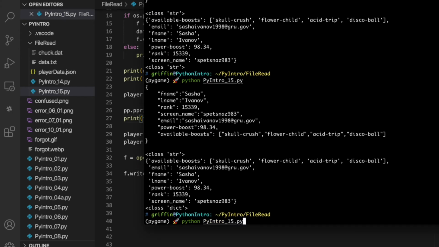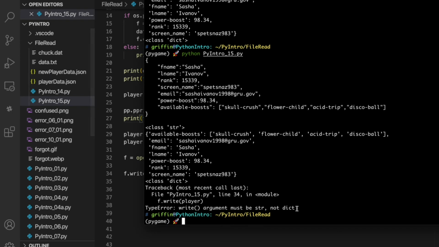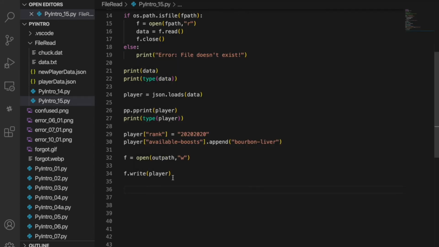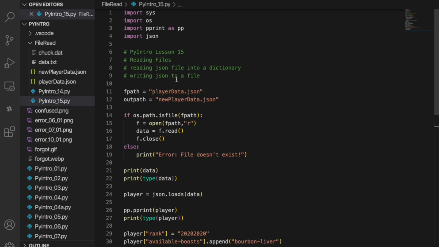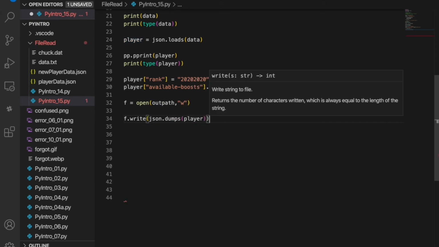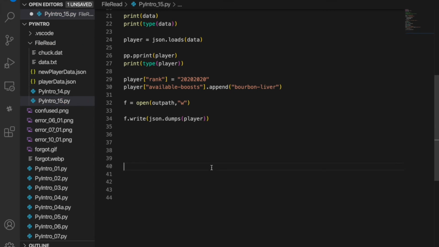But I think we're going to have an error. Yeah, we cannot just write a dictionary to a file. It needs to be a string. So we have another function from our JSON library up here, and before we write, we can say json.dumps player. I don't know who named these functions, but whatever. So let's run that again.